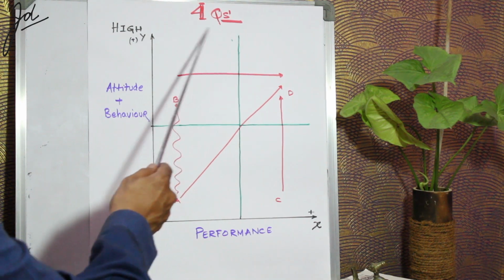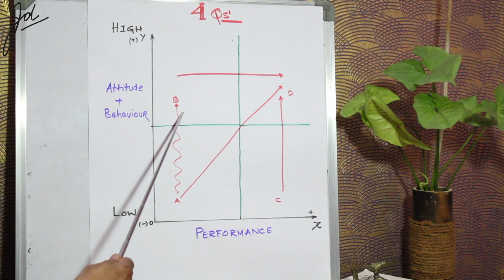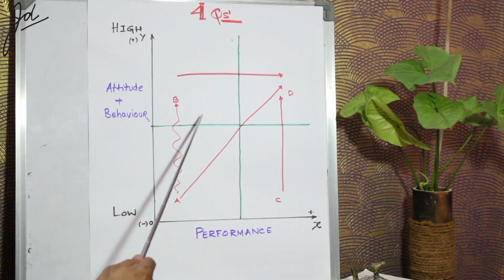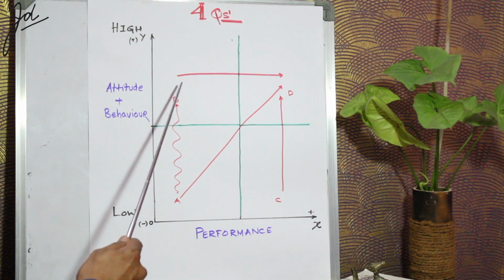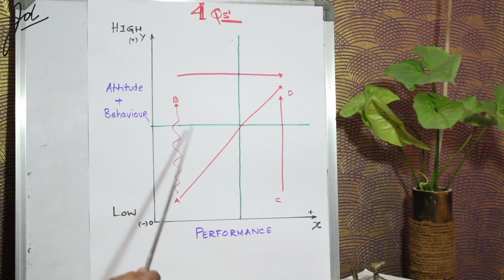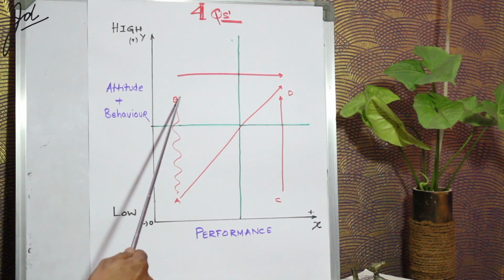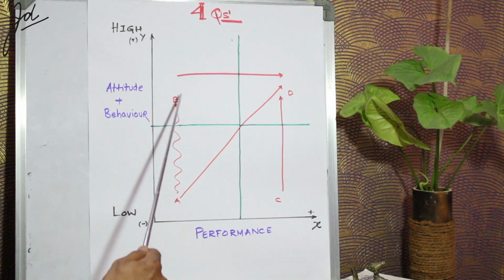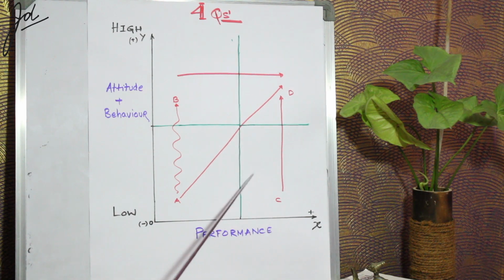What about the quadrant B? They're very, very good in behavior and attitude, they are an example to people, they are punctual, they are dedicated, but they lack the skills to perform. This can be supported by managers and help these individuals to perform, thereby moving this individual into the dream quadrant of D. How about C?